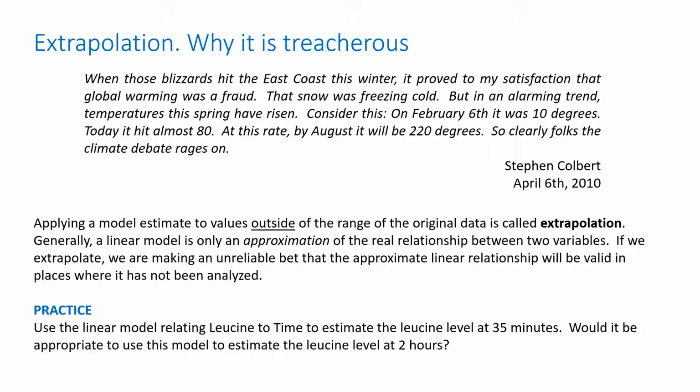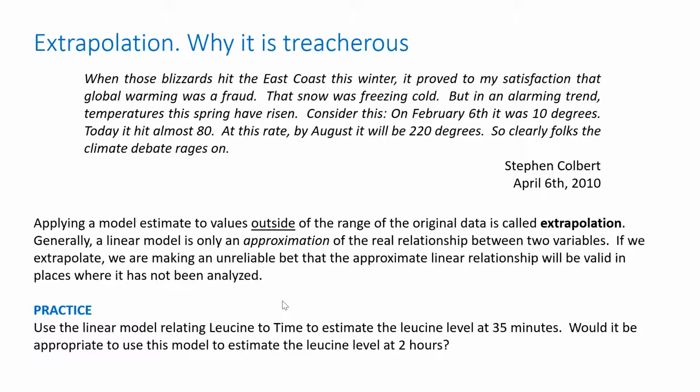So what did he do? He said in February, it was 10 degrees. Today, it's 80 degrees in April. And then he extrapolated. He said, if we just extend that line into the future, you'd see that in August, it'll be 220 degrees. And you can do the math on this. It's actually correct.